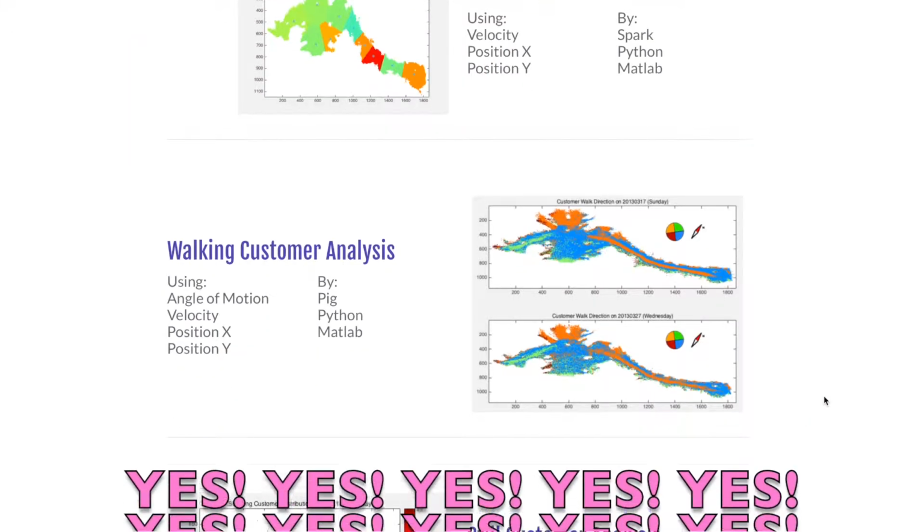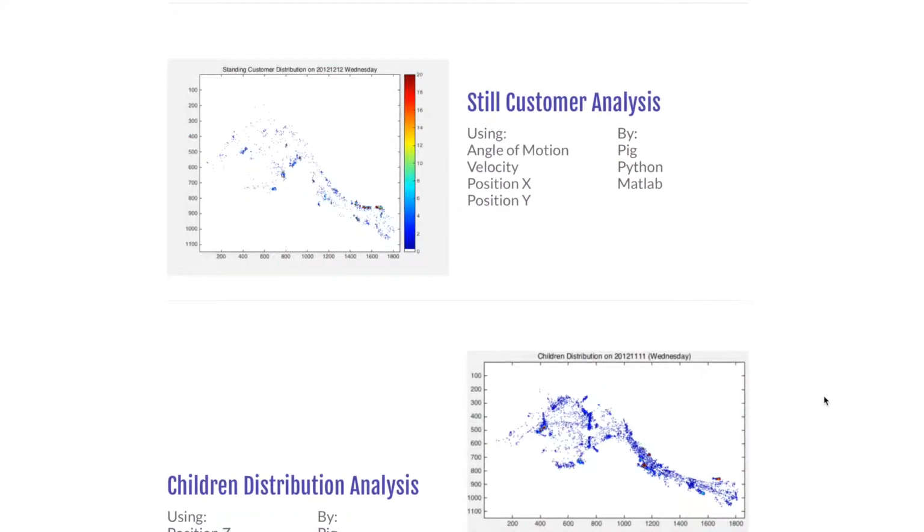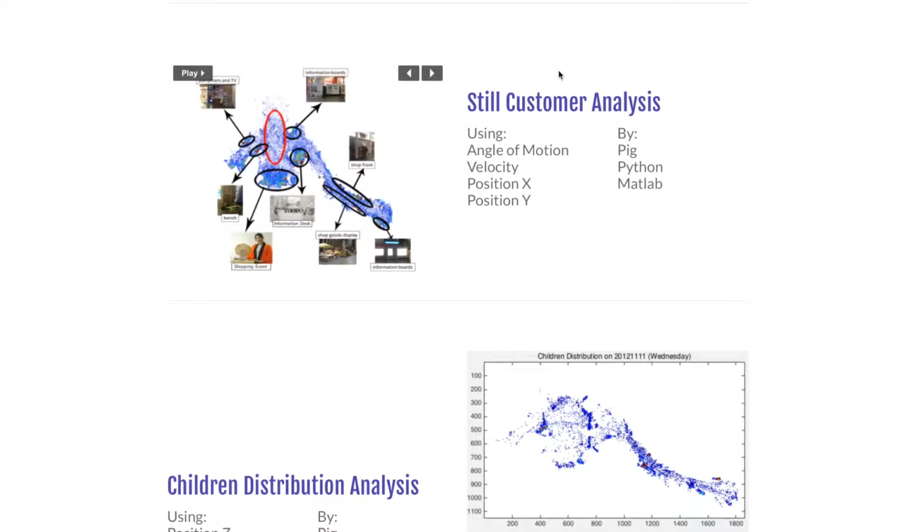That's good news for the security staff, right? Then we filter out the still customers by speed and analyze their distribution as we did in the first part. We made a match between the popular areas and facilities on a Sunday, January the 6th, when there is an event in the south part of the mall.